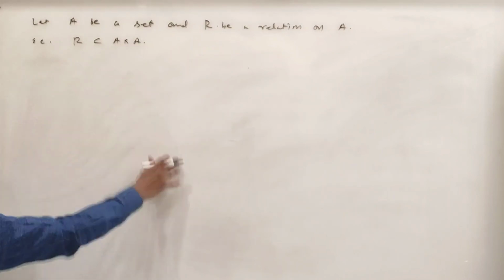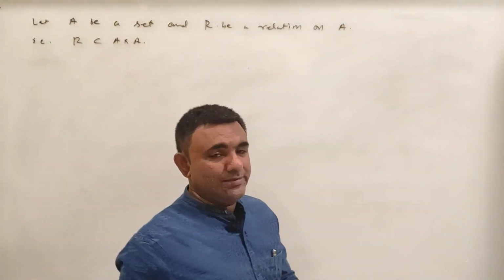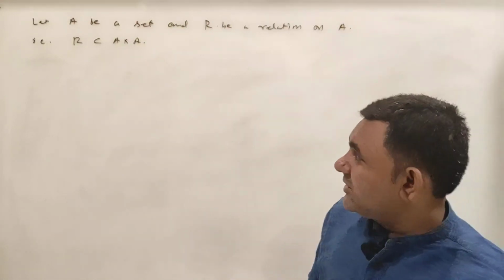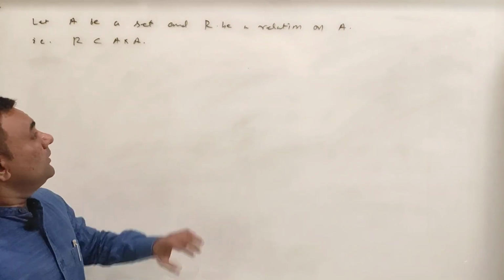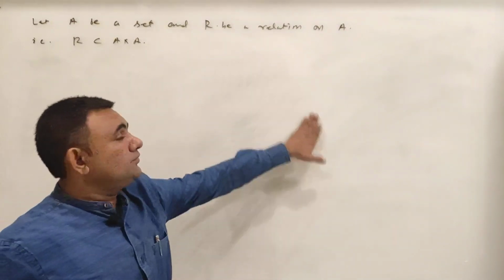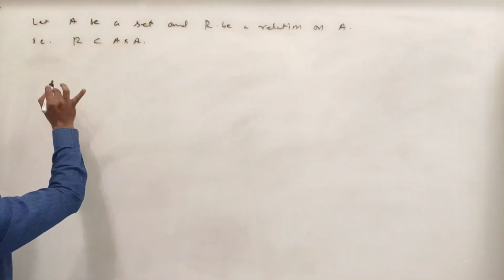So now we define types of relation. Okay, we define types of relations in next lecture. So our next agenda is what? We define certain types of relations. So let me just give the name.